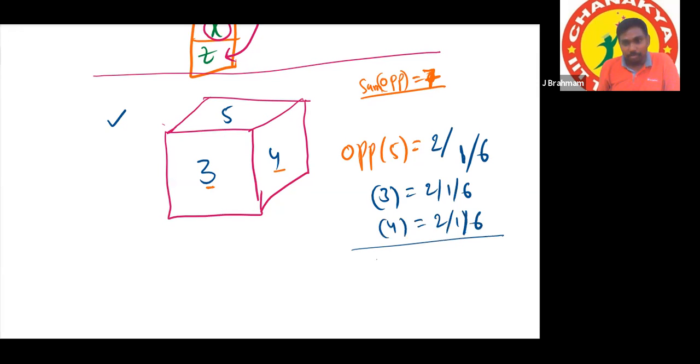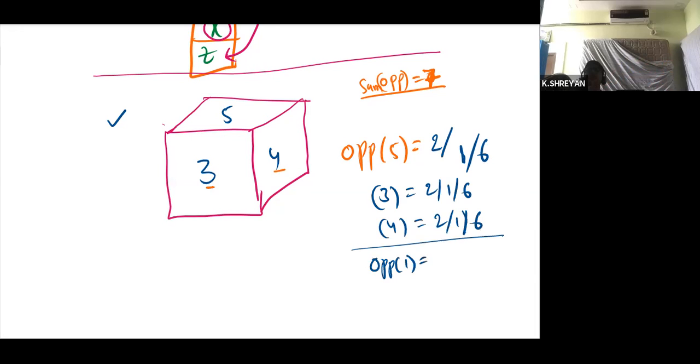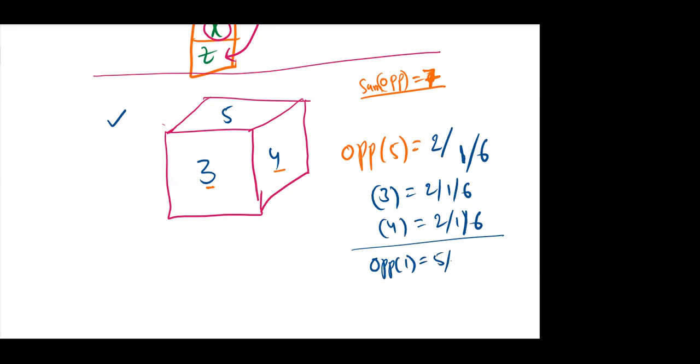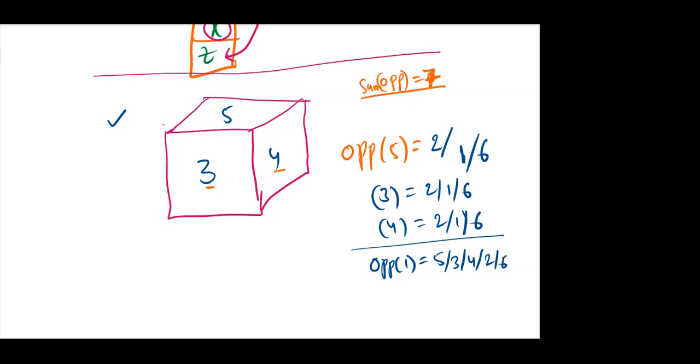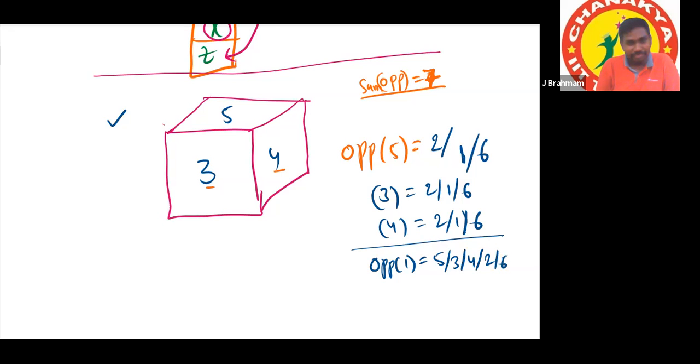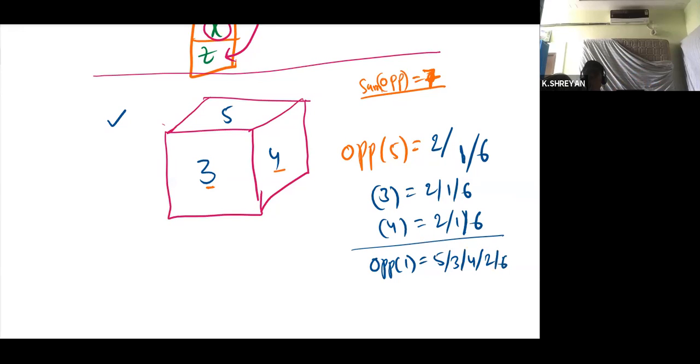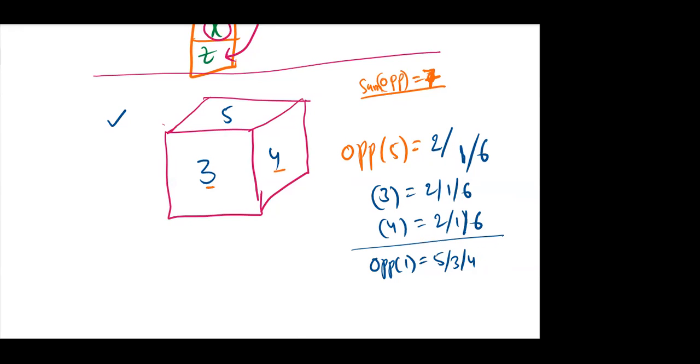Okay. What is the number opposite to 1? 5, 3 or 4, or 2 or 1. All these come. Can 6 be opposite to 1? Yes or no? No. It should be only 3 or 4, because 2, 1 and 6 are adjacent to each other.